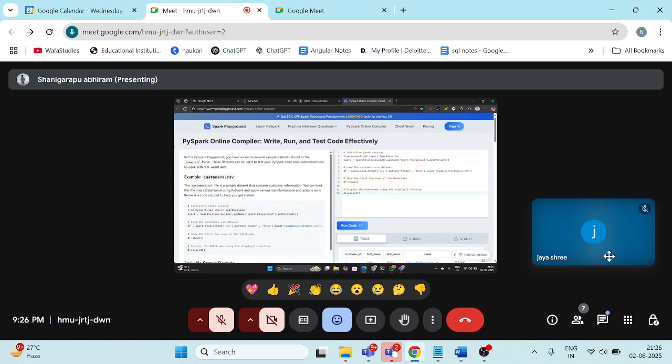One note, sir, in this application, can we create folders?